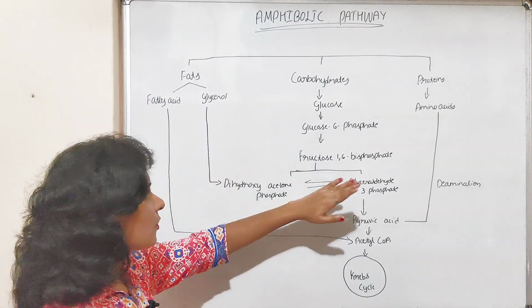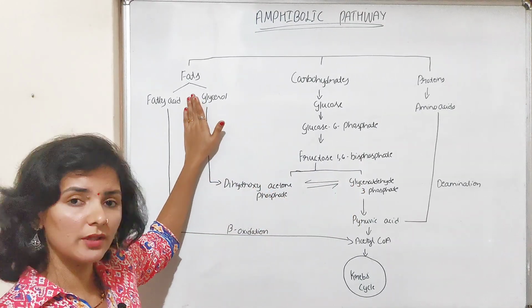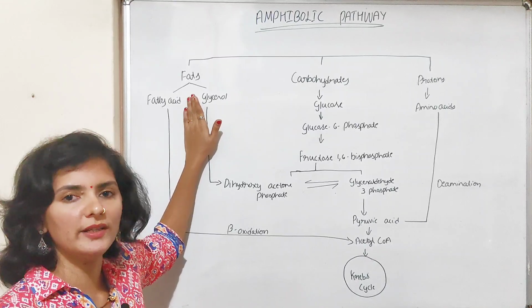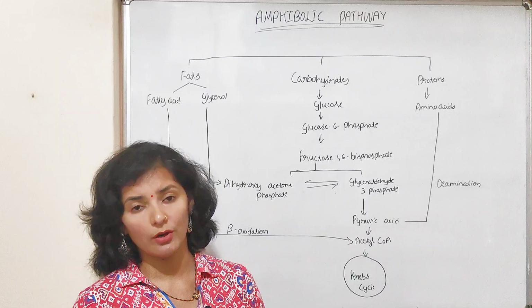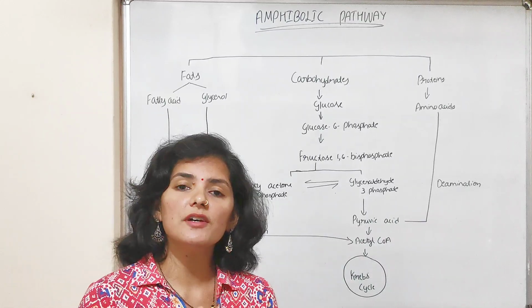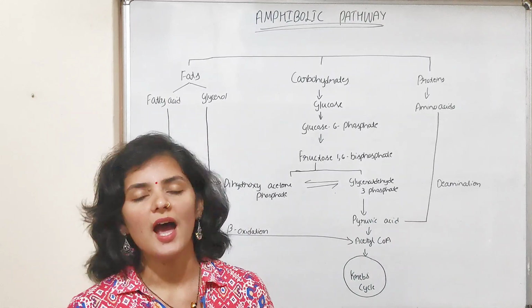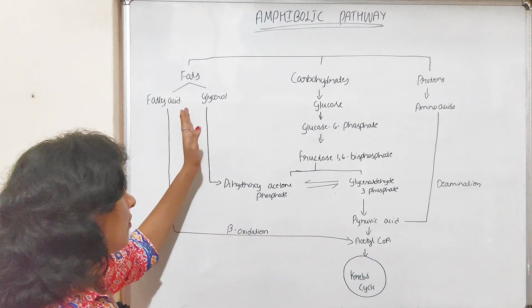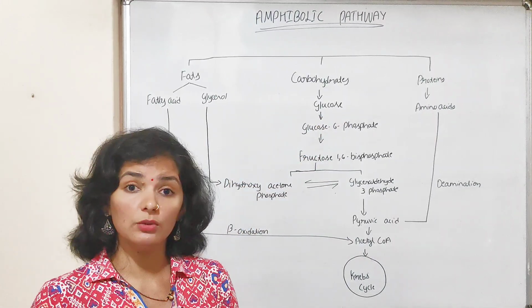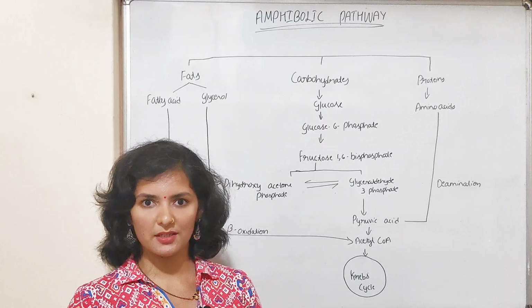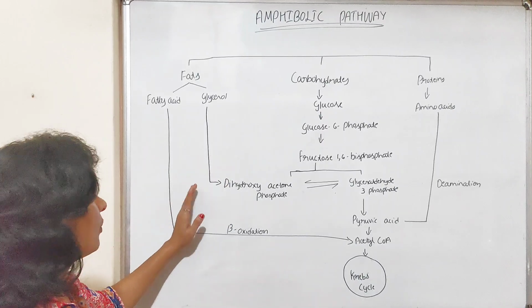What about fats and protein then? Both fats and protein cannot enter the respiratory pathway directly, or as they are, they cannot enter the first step of the respiratory pathway. First, both fats and protein need to be broken down into a simpler form. Then only they can enter the respiratory pathway. So we'll discuss that one by one.